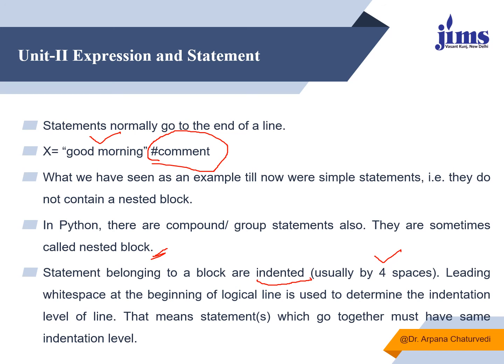That means statements which go together must have the same indentation level. Suppose you are writing a set of statements within a block, then all these lines should come one below another, and if there is 4 space indentation, it should appear for all these lines. And when this block ends, then again we have to start from here.